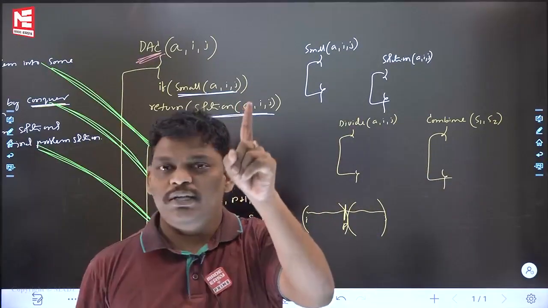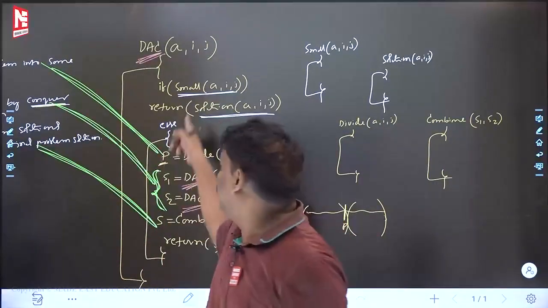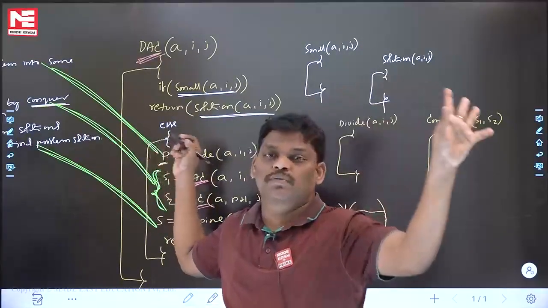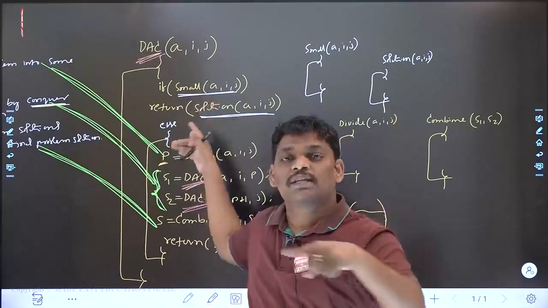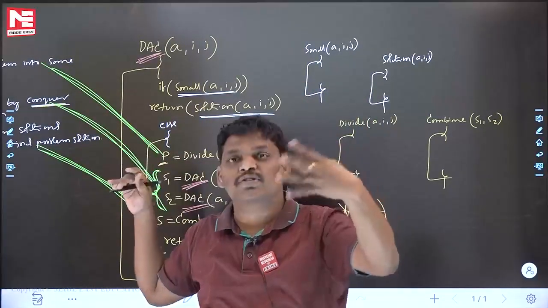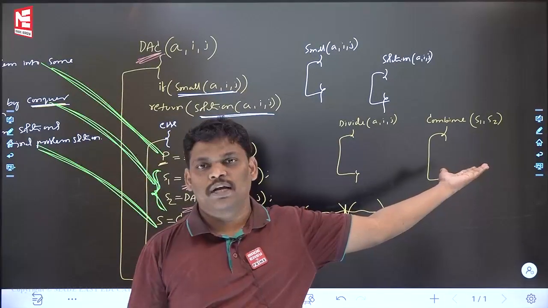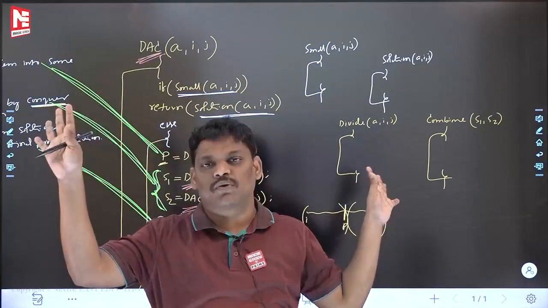Now, one more interesting thing I want to say to you, just listen carefully. Using the same algorithm, 10 crore problems are solved. The algorithm is the same, and 10 crore problems are solved. What is the reason? Inside this algorithm, 4 major functions are there. The code of those 4 major functions keeps on changing from problem to problem. That is the reason I can say that using the same algorithm, many problems are solved.